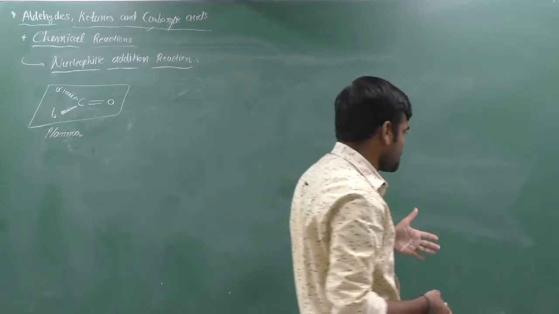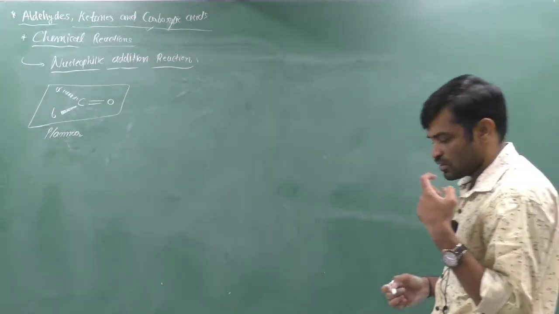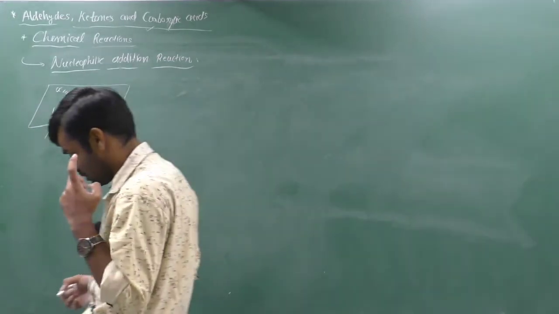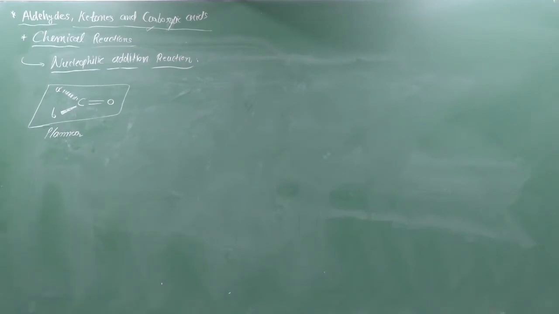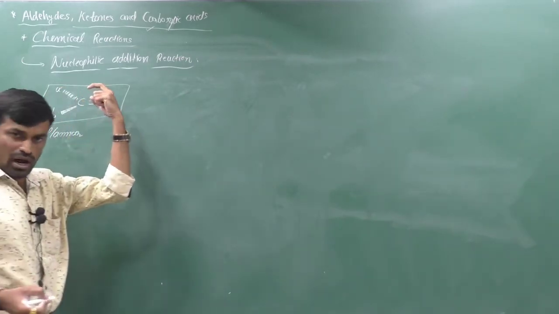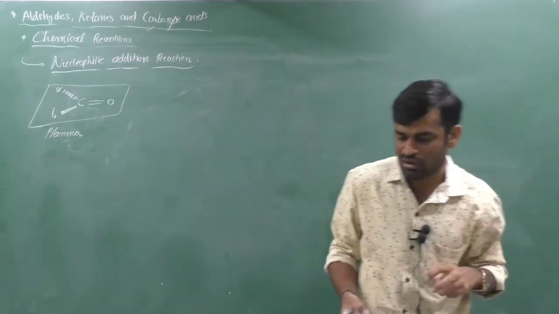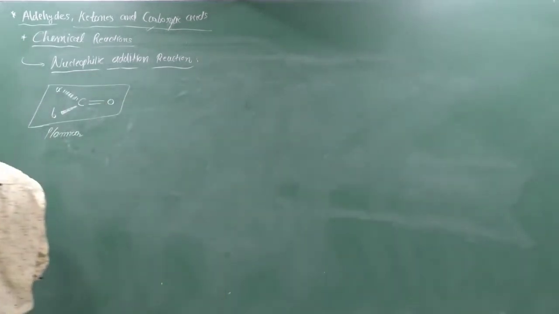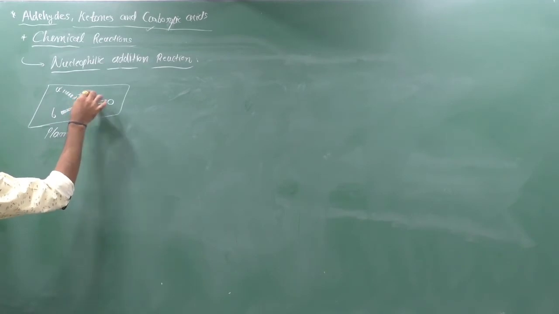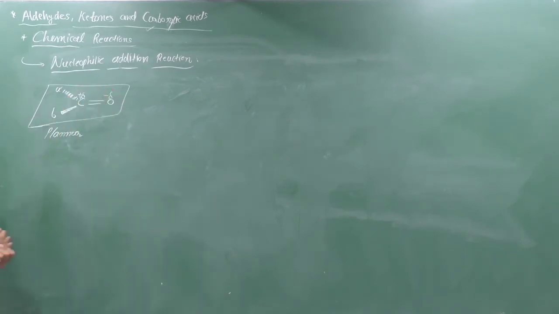Yes, we know that the electronic cloud of the pi bond is separated by the plane. Half cloud of this electronic pi bond is upside, half cloud is downside. Yes, we know that it is partially positive, it is partially negative due to the more electronegativity of oxygen as compared to carbon.